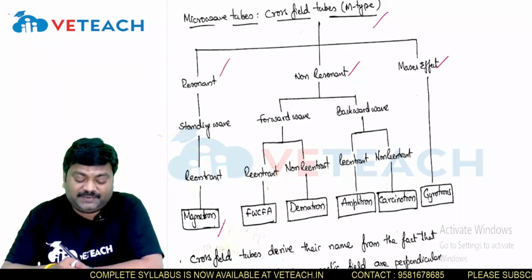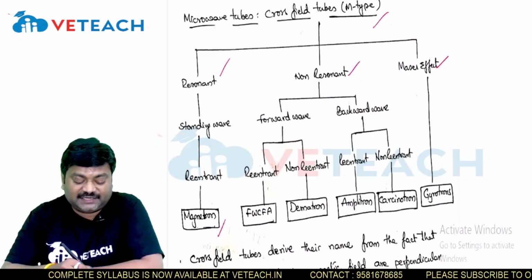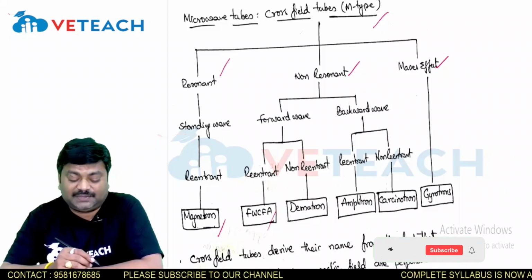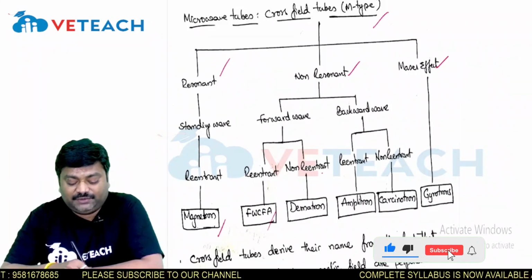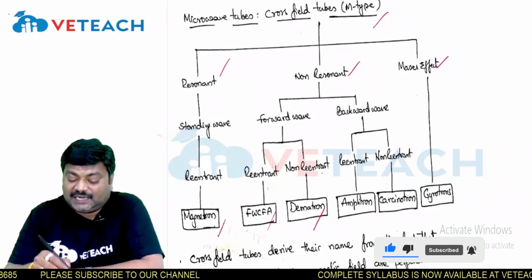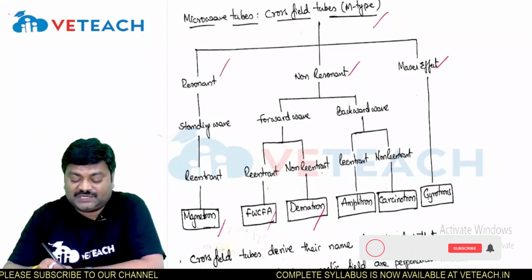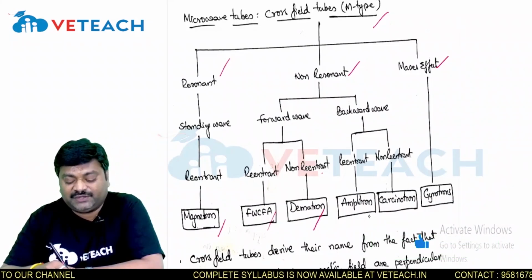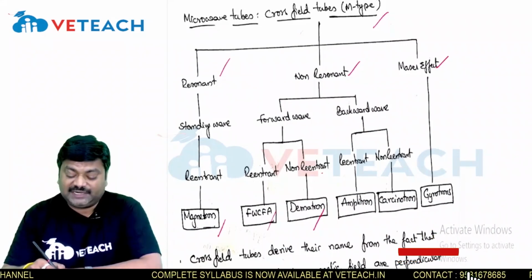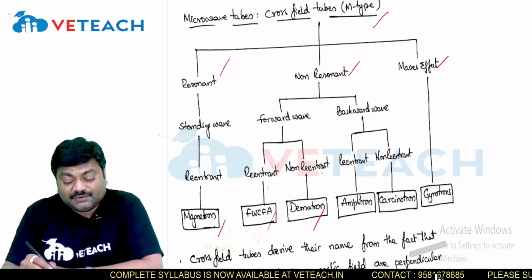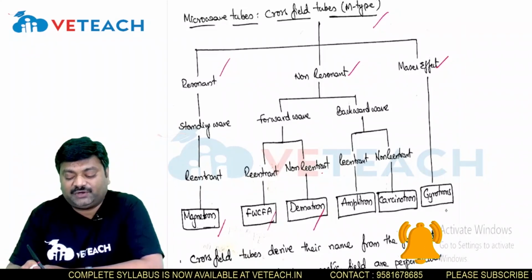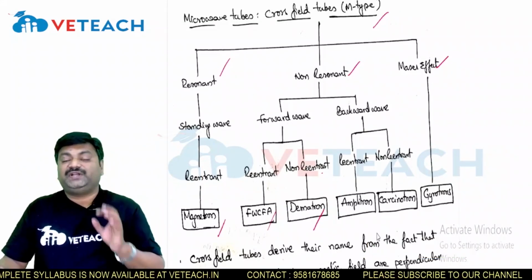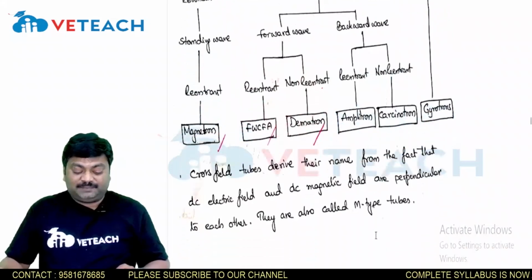In forward wave, we again have two types: re-entrant and non-re-entrant. In re-entrant, you have the forward wave cross-field amplifier, whereas in non-re-entrant you have the dimetron. Even in backward wave non-resonant, we have re-entrant and non-re-entrant, where in re-entrant we have the amplitron, whereas in non-re-entrant you have the carcinotron. When it comes to the maser effect, you have gyrotrons. These are the classifications of cross-field tubes, termed M-type.